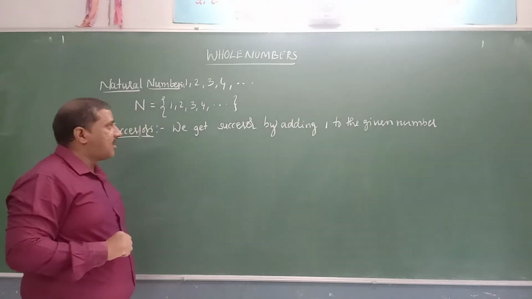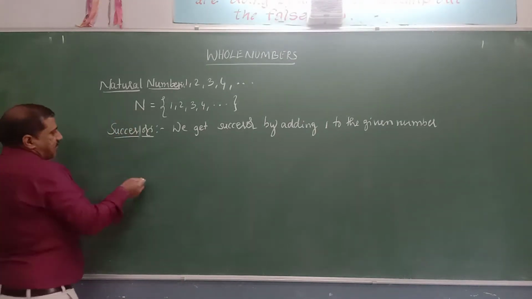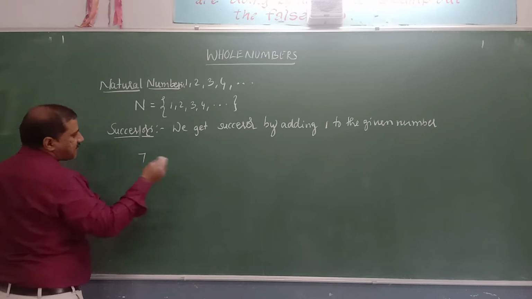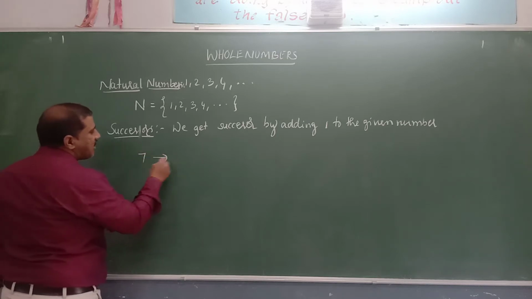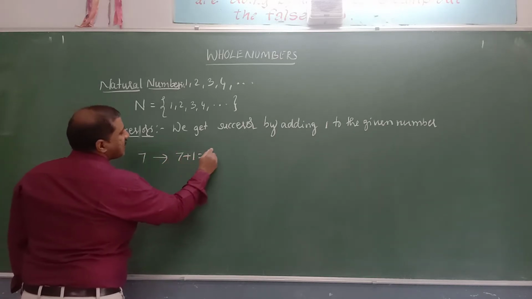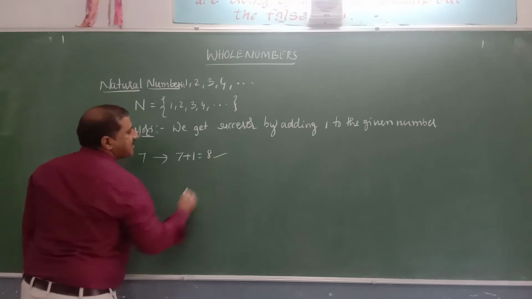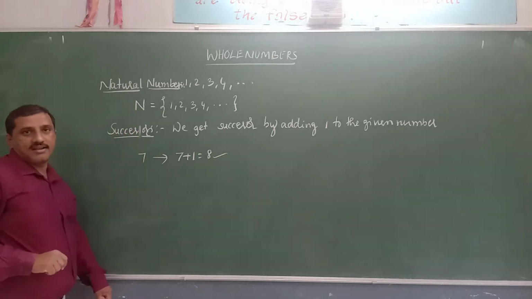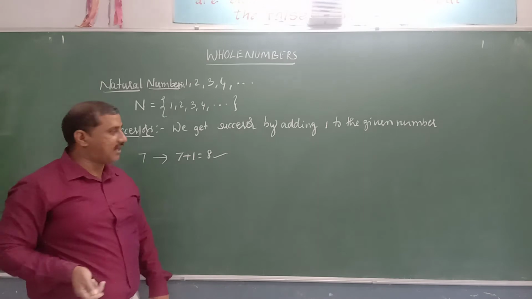For example, what is the successor of 7? The successor of 7 is obtained by adding 1 to 7, 7 plus 1 equals 8. 8 is the successor of 7.